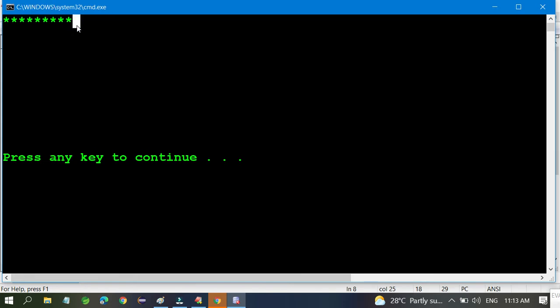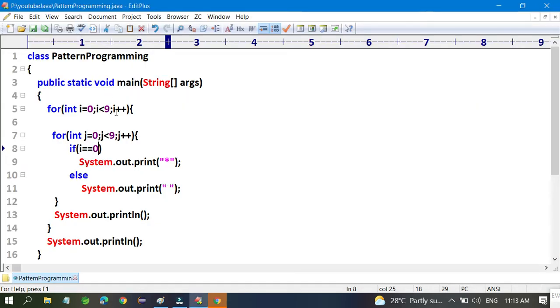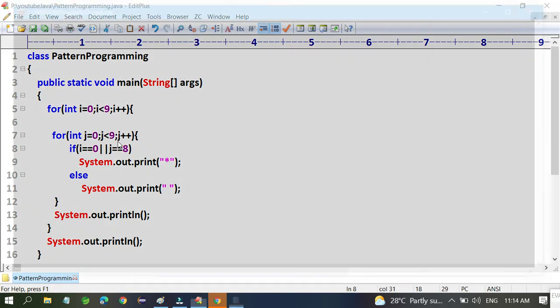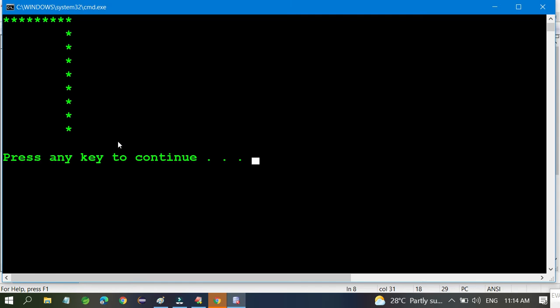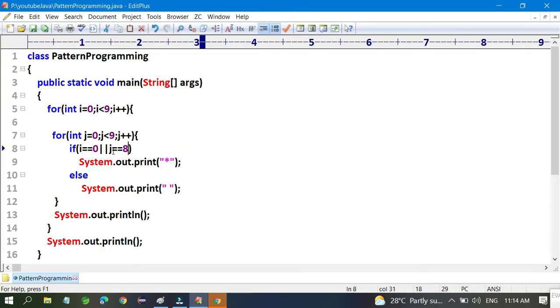Now I want to print the bottom line, so I mention i equal to 8, our index number, and then I will print the bottom line.